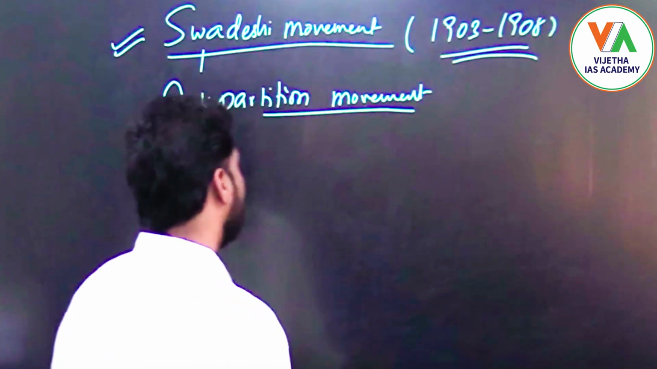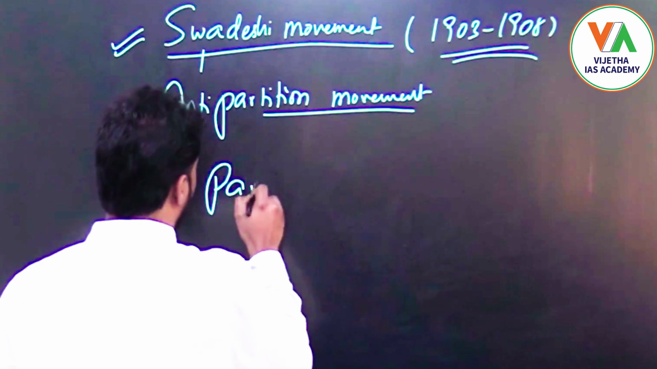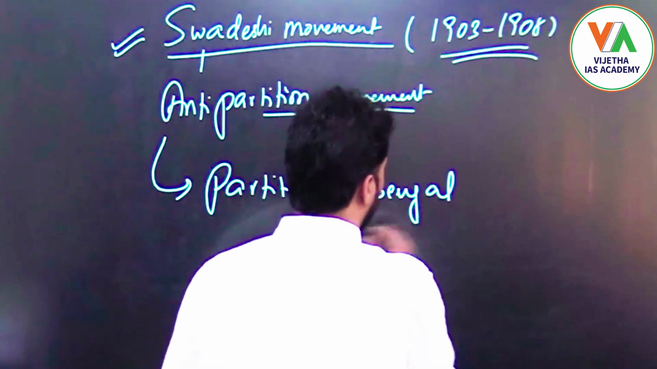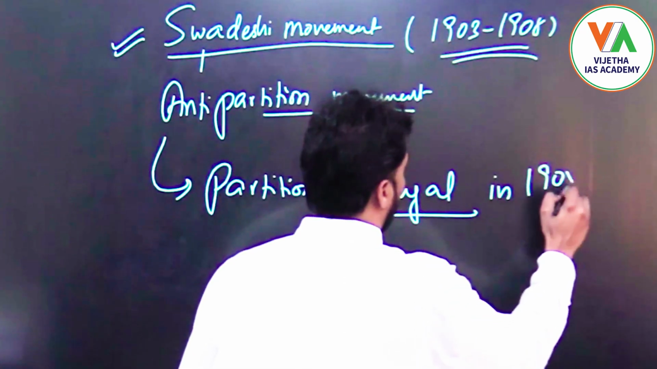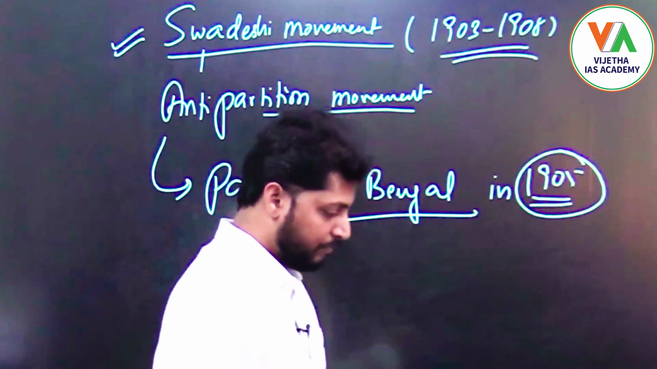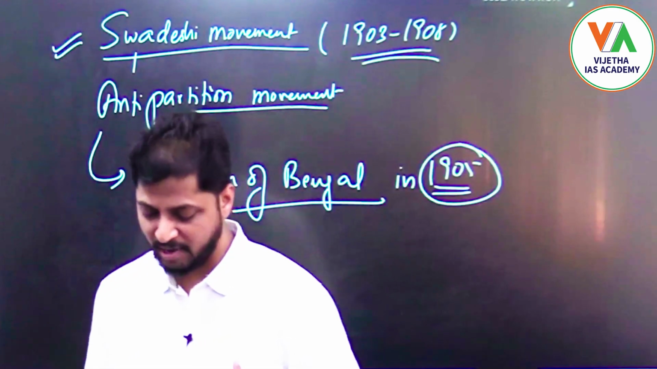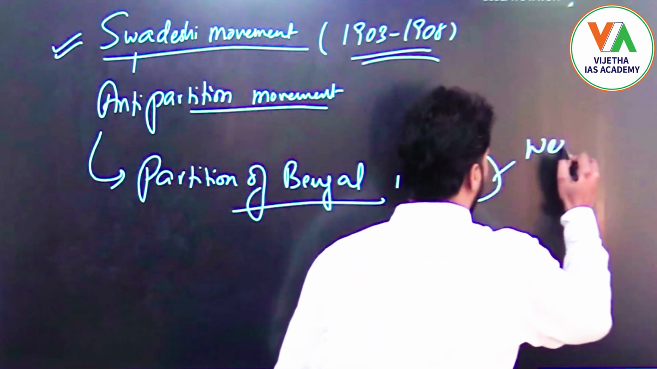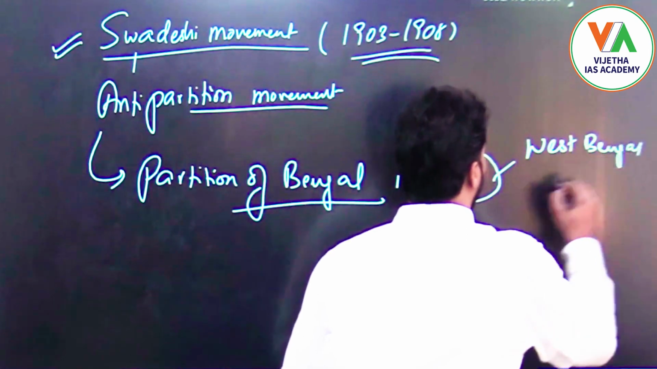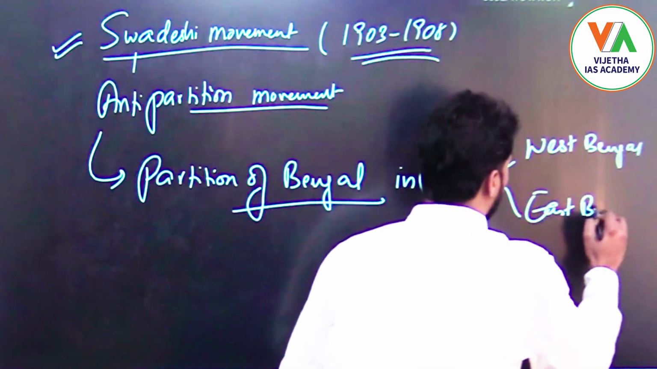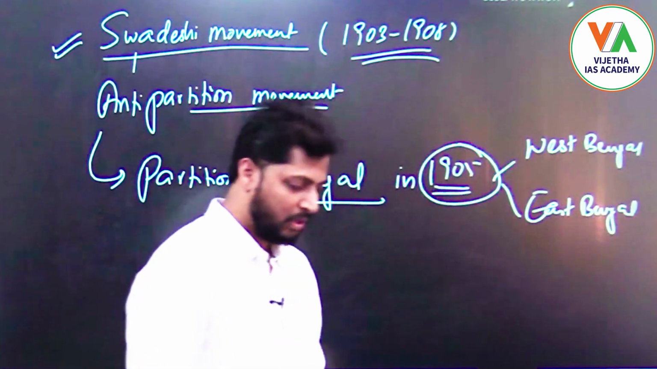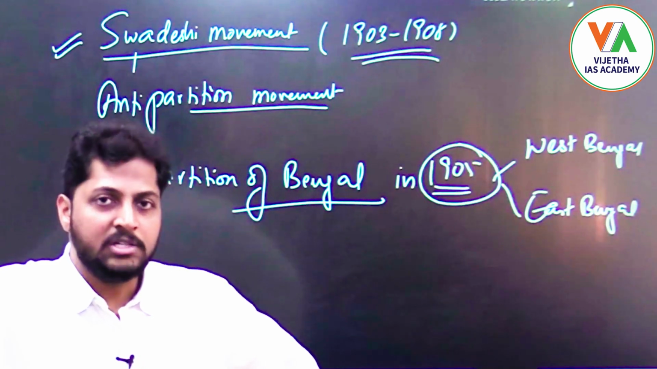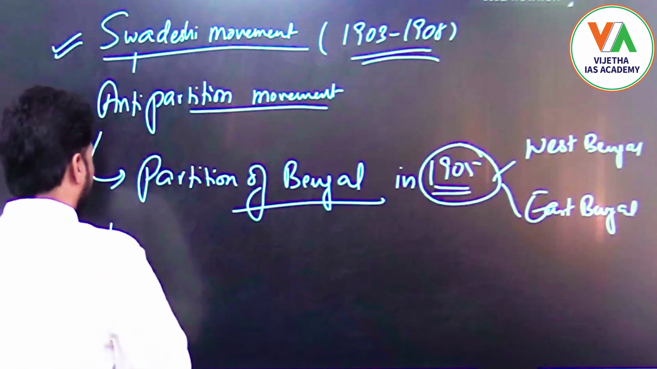So this movement is a result of the partition of Bengal in 1905, right? But why was Bengal partitioned into two parts? Generally it was partitioned into West Bengal and East Bengal, right? But particularly in 1903, Viceroy Lord Curzon proposed this plan.